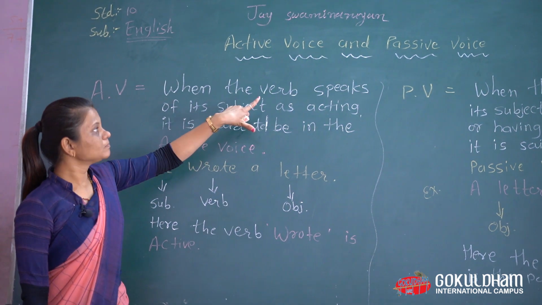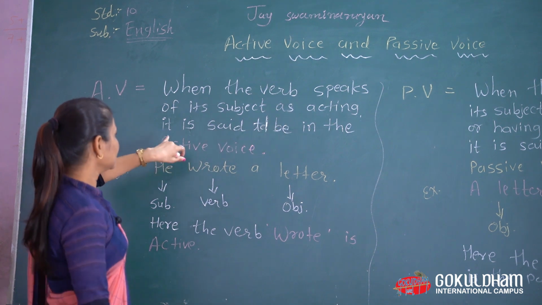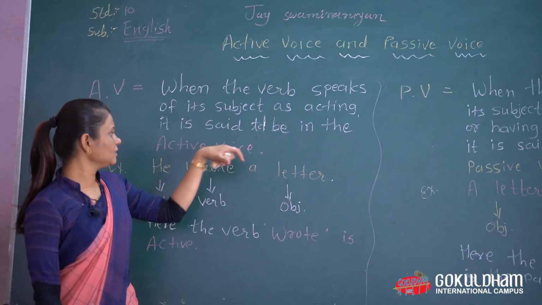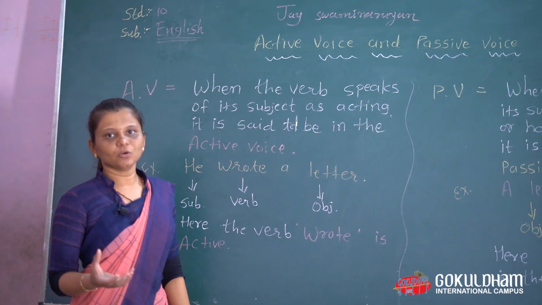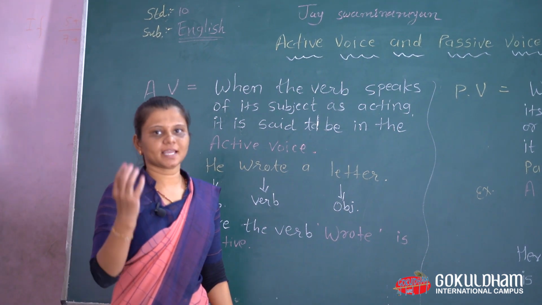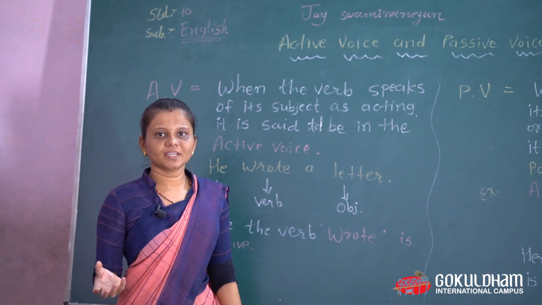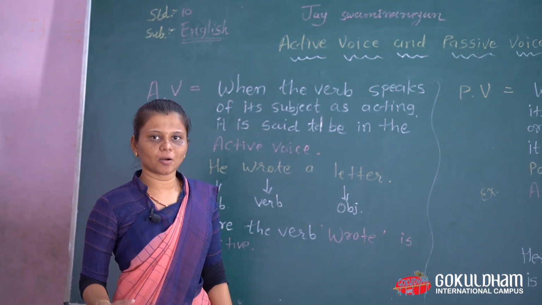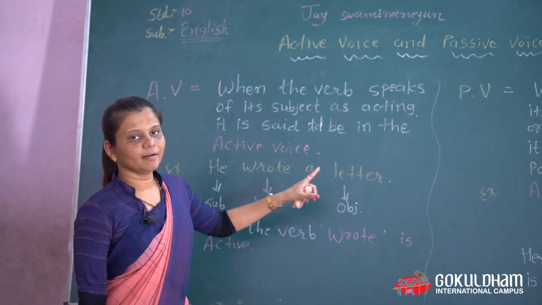When the verb speaks of its subject as acting, it is said to be in the active voice. Means the verb speaks about its subject and it is acting, it performs as its subject. At that time we can say it is active form. The example of it: he wrote a letter.